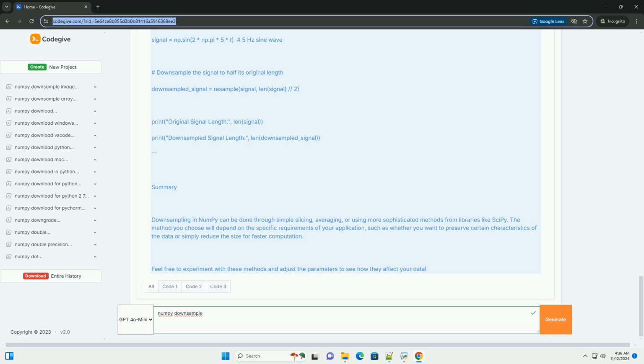Summary. Downsampling in numpy can be done through simple slicing, averaging, or using more sophisticated methods from libraries like scipy. The method you choose will depend on the specific requirements of your application, such as whether you want to preserve certain characteristics of the data or simply reduce the size for faster computation. Feel free to experiment with these methods and adjust the parameters to see how they affect your data.